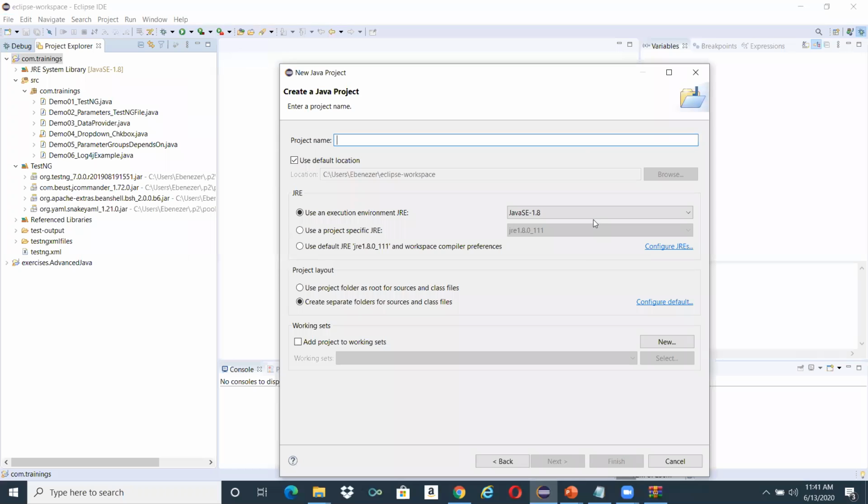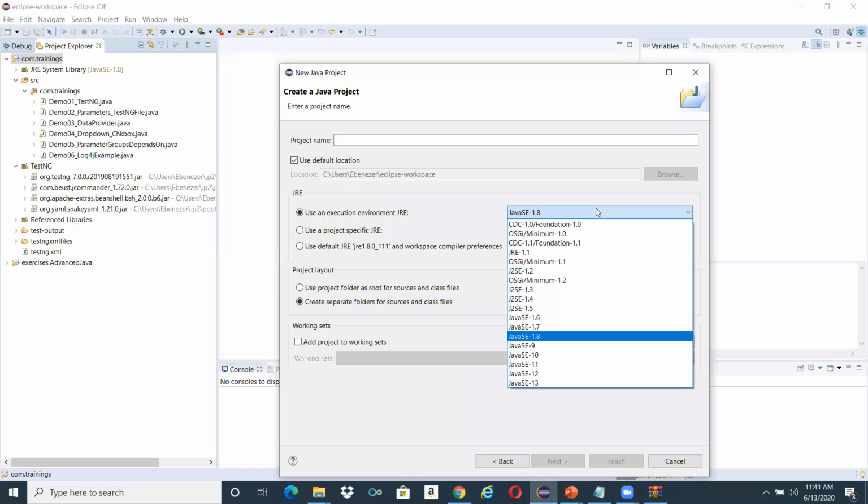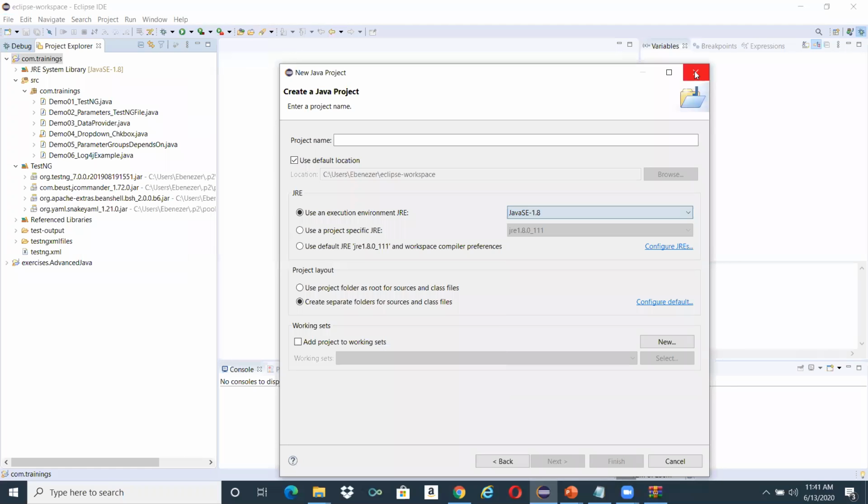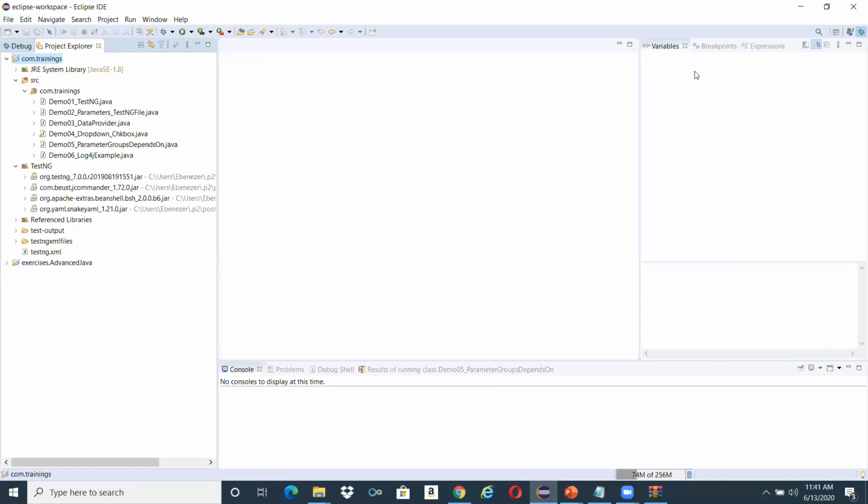In this drop down menu, you'll not be able to see all these versions if you don't have Java. So the first step is to make sure Java is in place, and the second thing is Eclipse, that you have downloaded the Eclipse IDE editor. Maybe you can go with any IDE of your own. There are a variety of IDEs in the market. Even in Eclipse, you have Neon and many things. Go with the latest version, or rather one step down from the latest version. That will help you avoid all unnecessary compatibility issues.